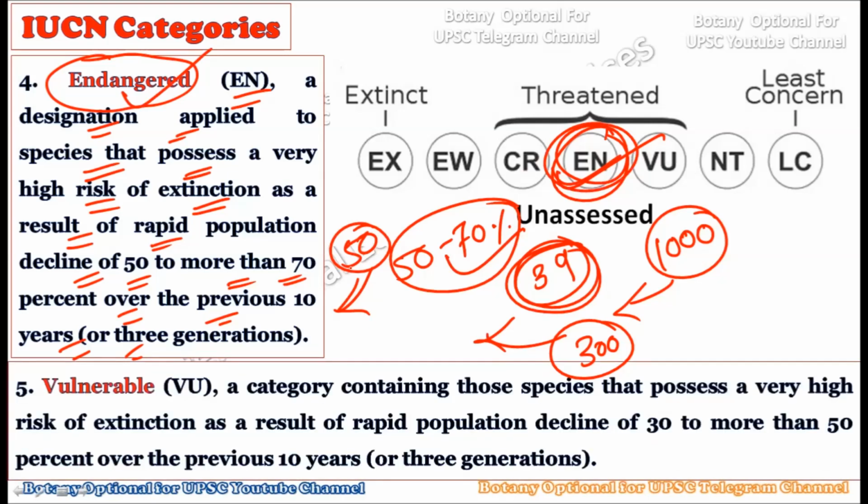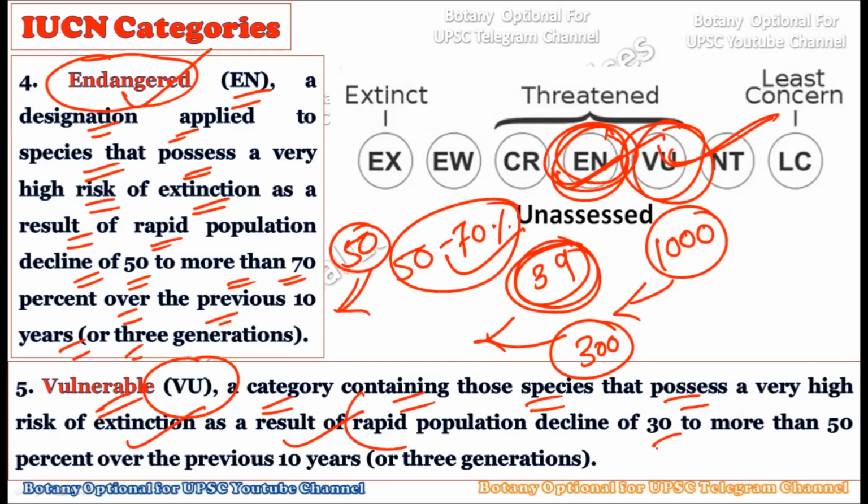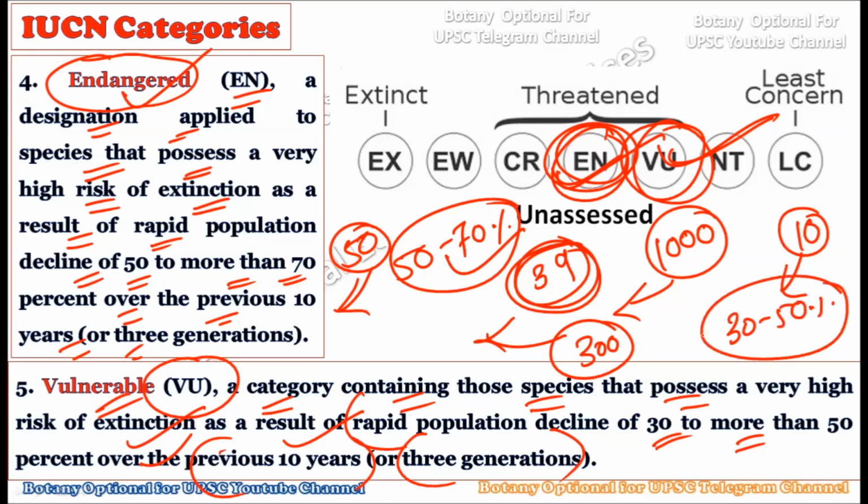Then the fifth category is vulnerable, denoted by VU. Here you can understand the vulnerable species. This is a category containing those species that possess a high risk of extinction as a result of a population decline of 30 to more than 50% over the last 10 years, or three generations. So if in the last 10 years the number has been reduced by 30 to 50%, then in such a case we say the species is vulnerable.